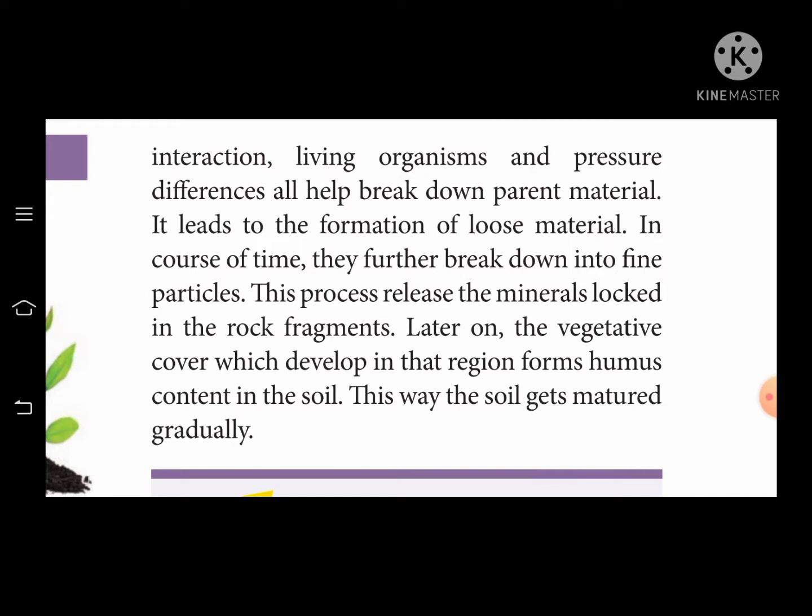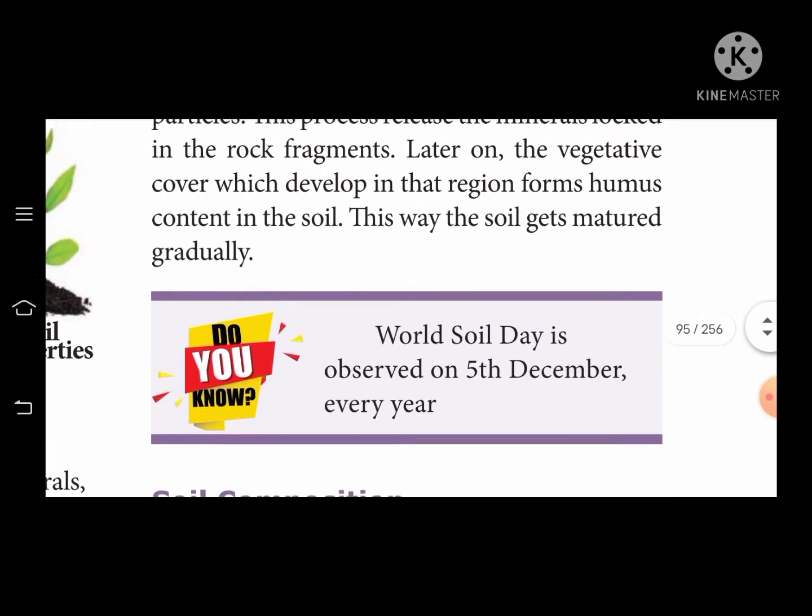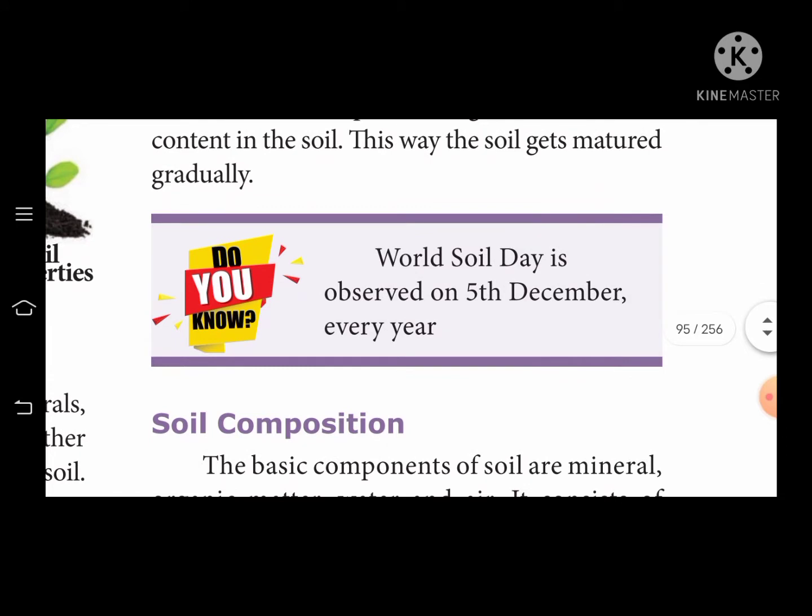This is very useful for the growth of vegetables and plants. For human life, soil is a very important thing. That's why every year on December 5 we celebrate World Soil Day.